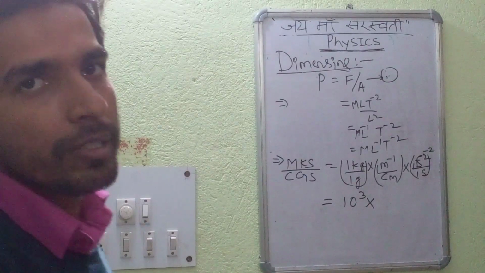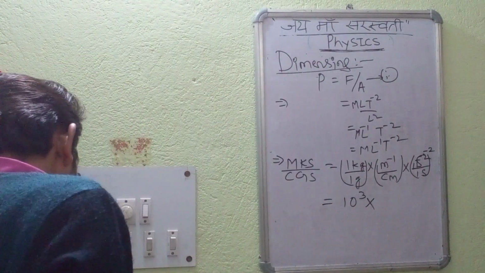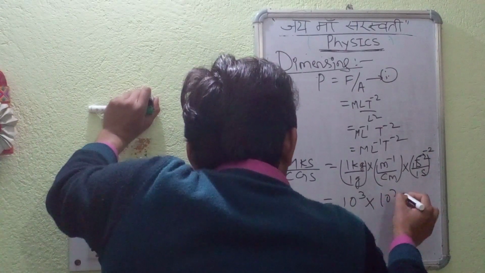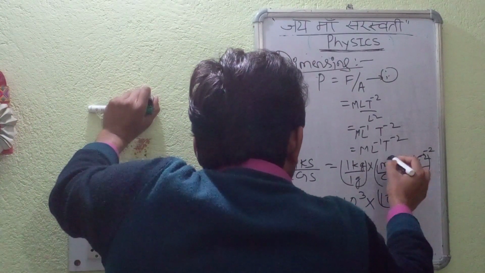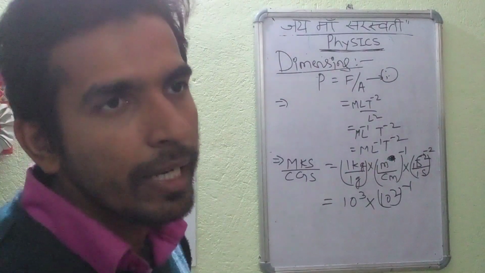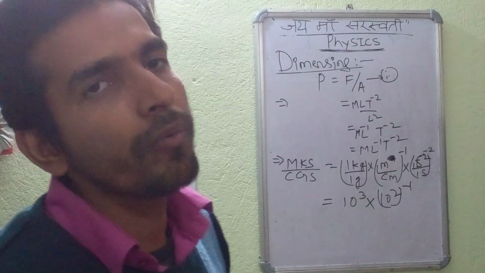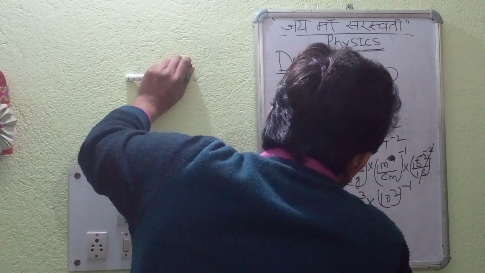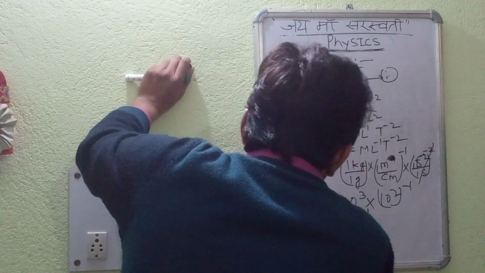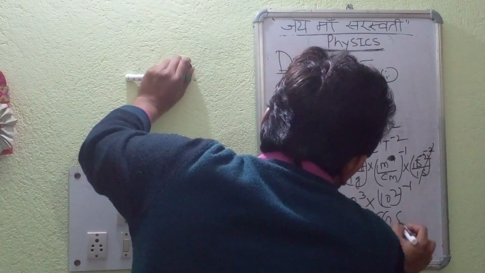Now coming to the meter section. 1 meter is equal to 100 centimeter. So we will just write here 10 to the power 2, to the power minus 1, because it is whole to the power minus 1. Now coming to the second, irrespective of the international system of units, in each and every aspect the SI unit of time will be second. So it will be cancelled out. So here we are getting 10 to the power 3 into minus 2, 10 to the power plus 1. So 1 MKS, that is 1 Pascal pressure, is equal to 10 CGS pressure.